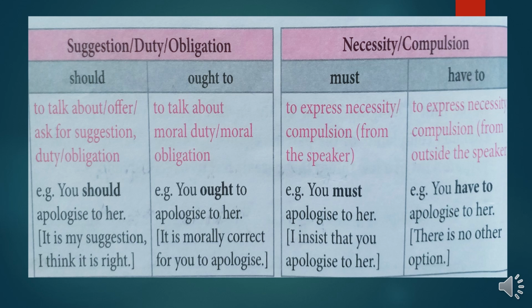The next, have to. Have to is used whenever there is no other option. You have to complete your work, otherwise you will get punishment. So you have no other option. So when there is no option, we use have to, and when it is compulsion on the part of the speaker, we use must. This is the basic difference between have to and must.